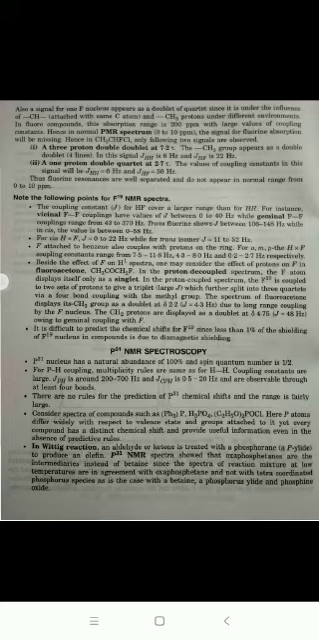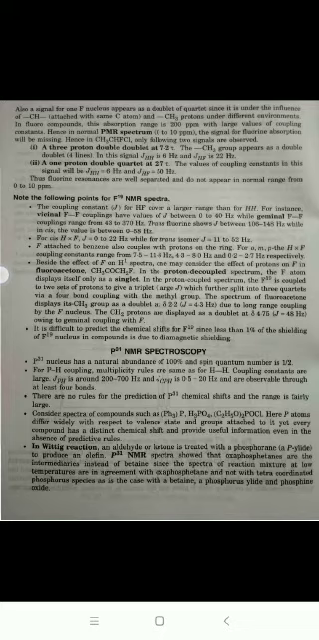A 3-proton double doublet at 7.2 tau. The CH3 group appears as a double doublet, 4 lines in the signal. JHH is 6 Hz and JHF is 22 Hz. A 1-proton double quartet at 2.7 tau. The values of the coupling constants in this signal are JHH equal to 6 Hz and JHF equal to 50 Hz. Thus, fluorine resonances are well separated and do not appear in the normal range of 0 to 10 ppm.